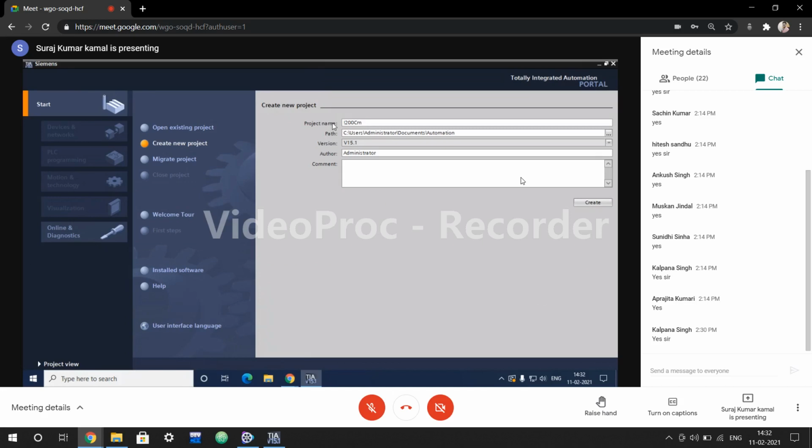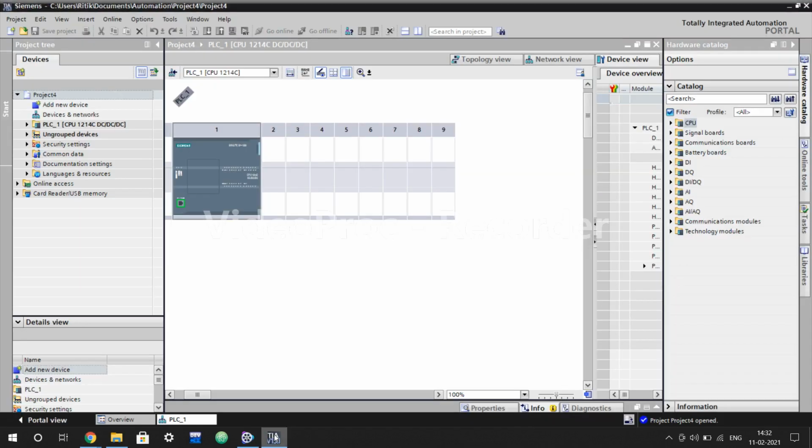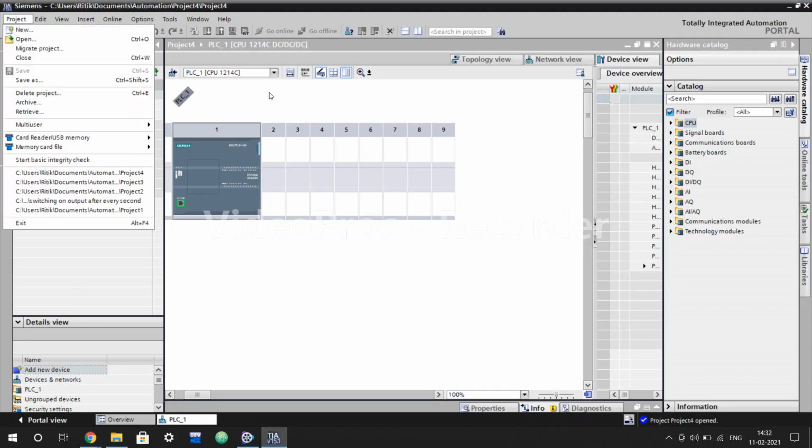It will say, capital, 1200 PLC commissioning, 1200 PLC commissioning. And then I'll give an underscore, and today's date is 10/02/21.